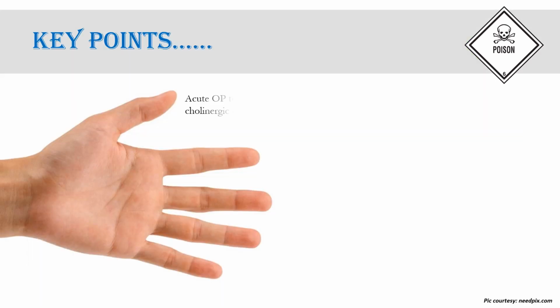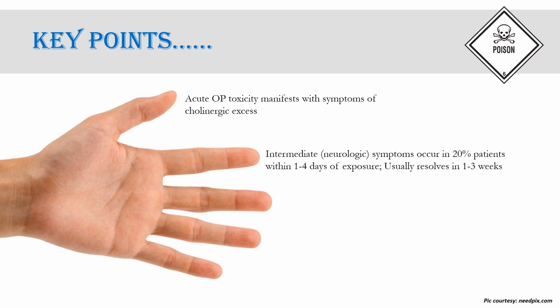Summarizing the key points, acute organophosphate toxicity manifests with symptoms of cholinergic excess, which are defined by the mnemonic DUMBBELS or SLUDGE and triple B. Intermediate or neurological symptoms occur in 20% of patients within 1 to 4 days of exposure, and they generally resolve in 1 to 3 weeks.